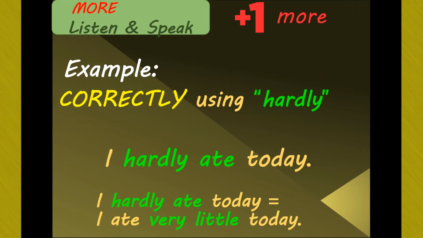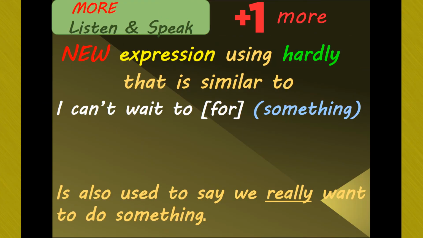I hardly ate today. I hardly ate today means that I ate very little today. I did not eat a lot. It means only a little bit, and hardly is placed before the verb, not after the verb.